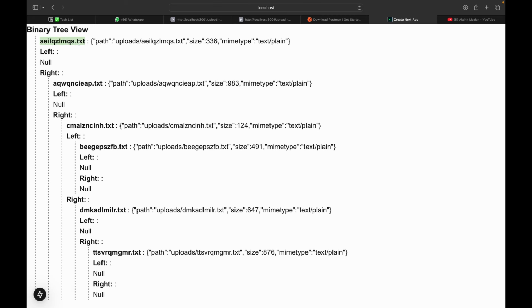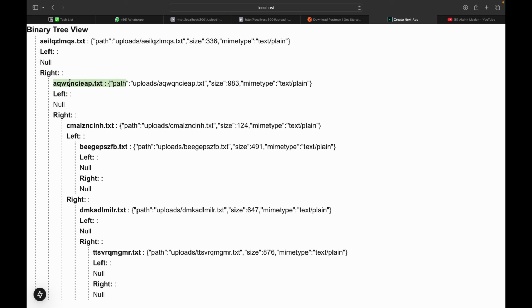This node, which is my parent node, also called the root, has this as the key and this as the value. Now this has no left child, so that's why left is null. Then my root has a right child. Why? Because AQ occurs after AE alphabetically, right? So it has a right child. This is the node data, the key and the value.